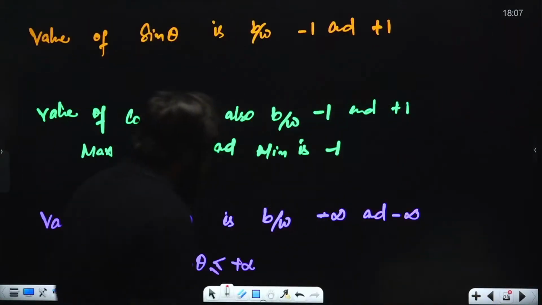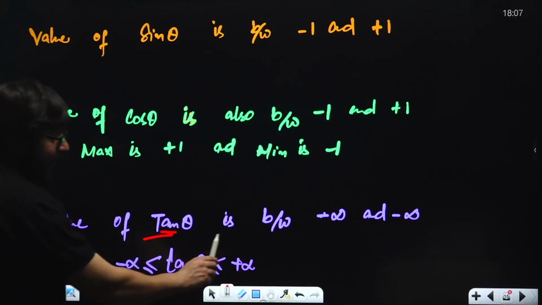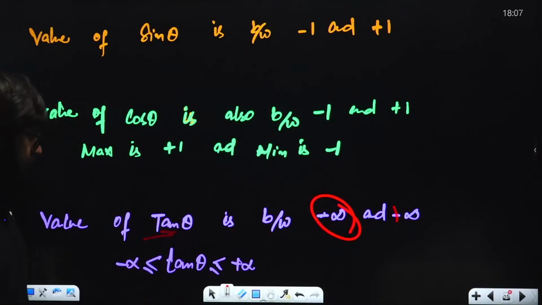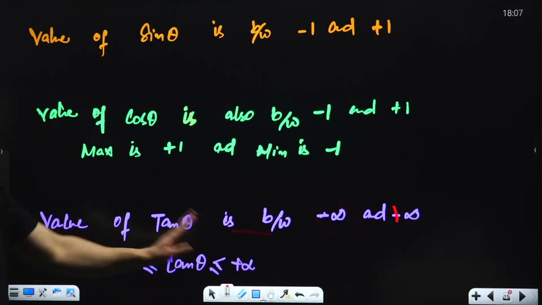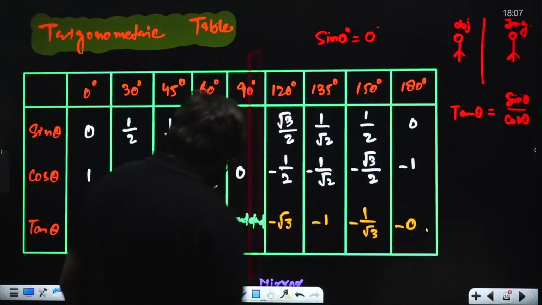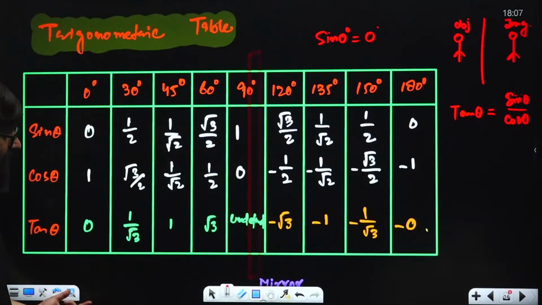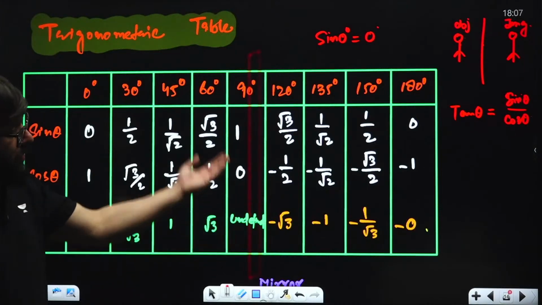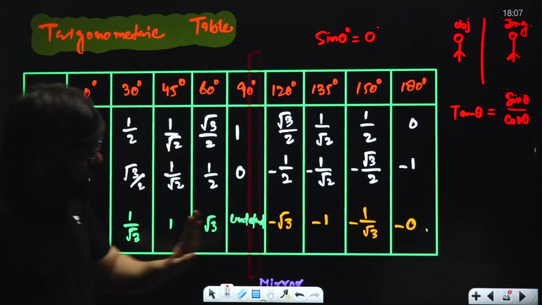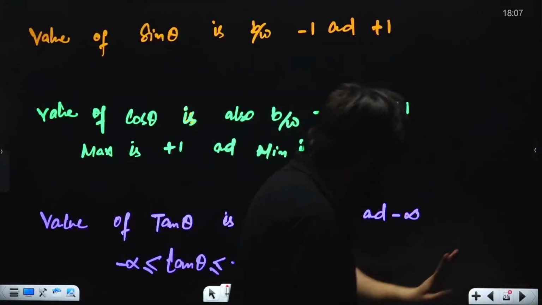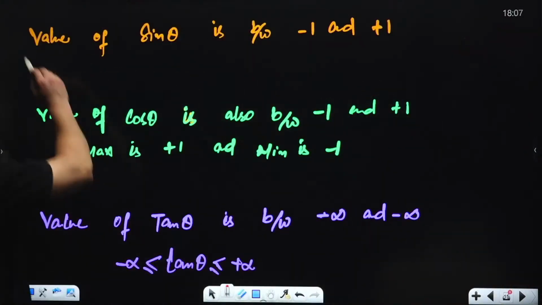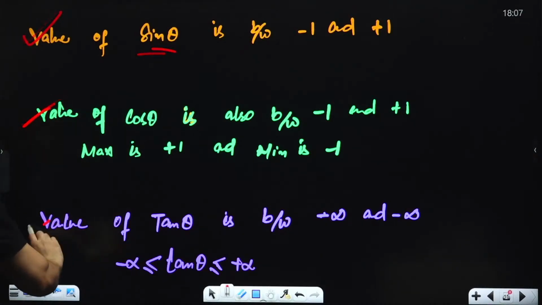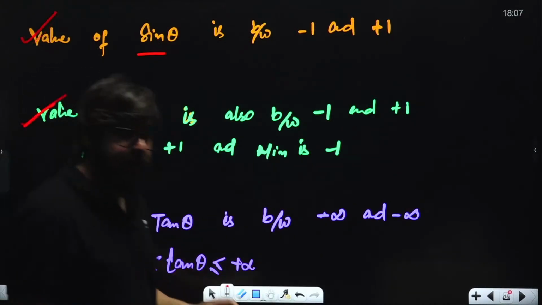And similarly, you can write over here, the value of tan theta is between -infinity to +infinity. Because you can clearly see over here, the value of tan theta goes from -infinity, undefined over here. You just have to remember this because we have made the table till 180 only. So remember all of these. Value of sine is -1 to +1, cos -1 to +1, tan -infinity to +infinity.